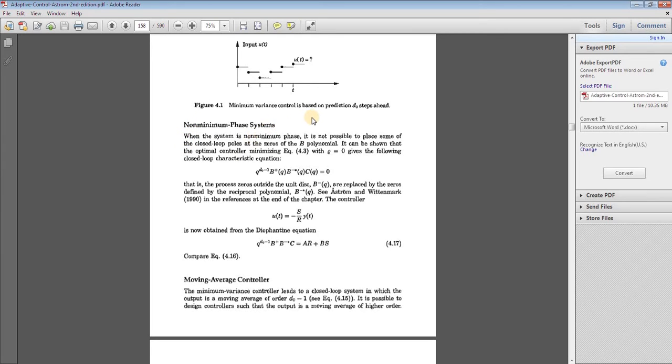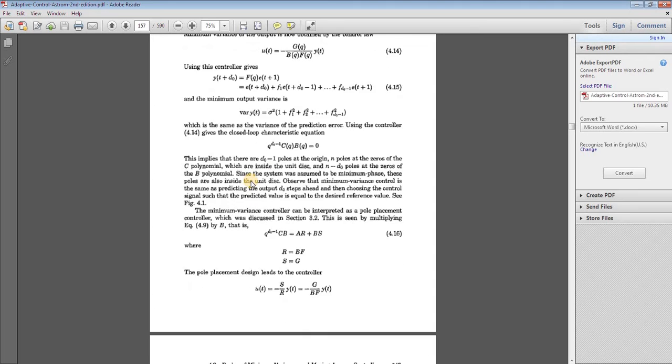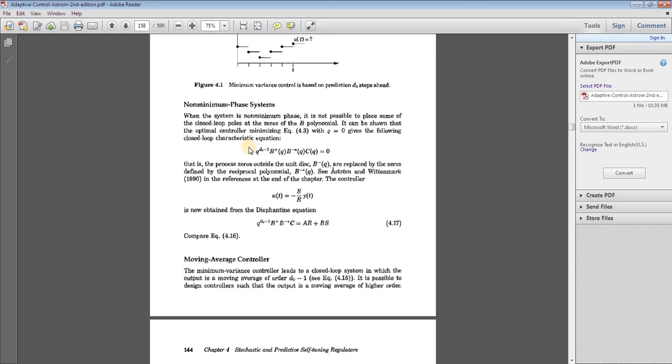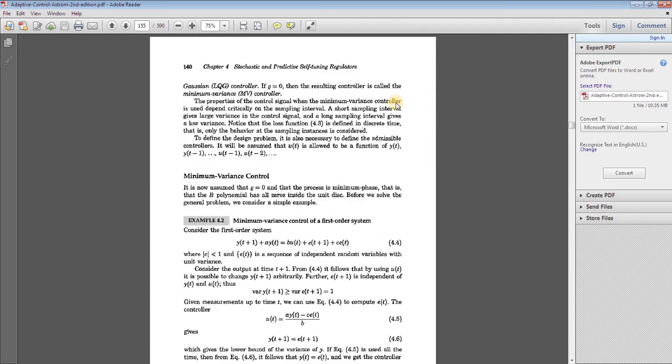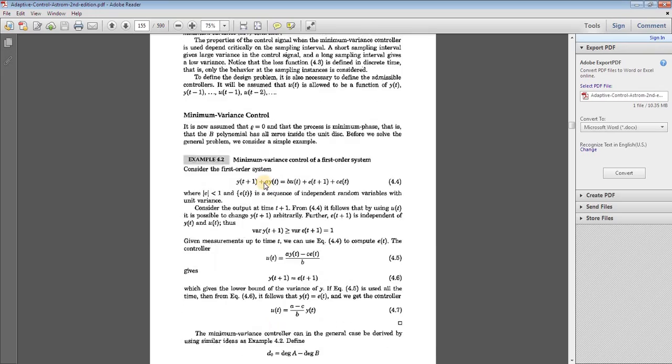Now we are going to have a look at non-minimum phase systems. In the case of minimum variance control, we have assumed that the system is of minimum phase. In non-minimum phase systems, it is not possible to place some closed loop poles at the zeros of the B polynomial. This is the disadvantage of non-minimum phase systems. Now here, this controller 4.3 is the criterion for the minimum variance.